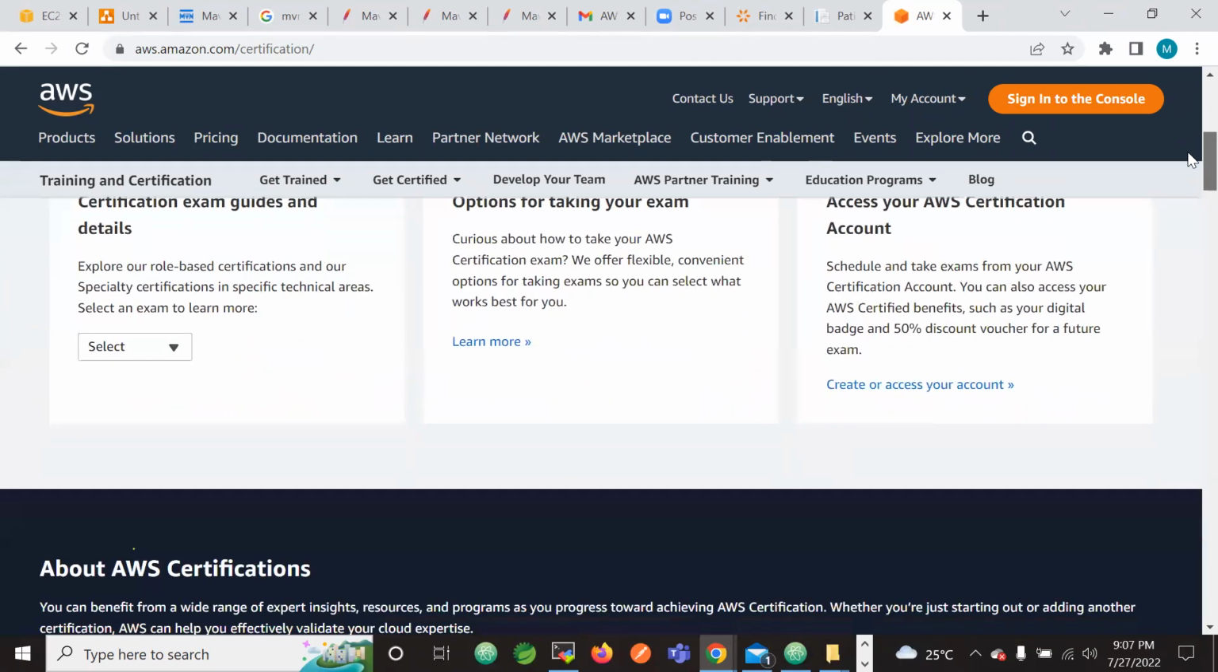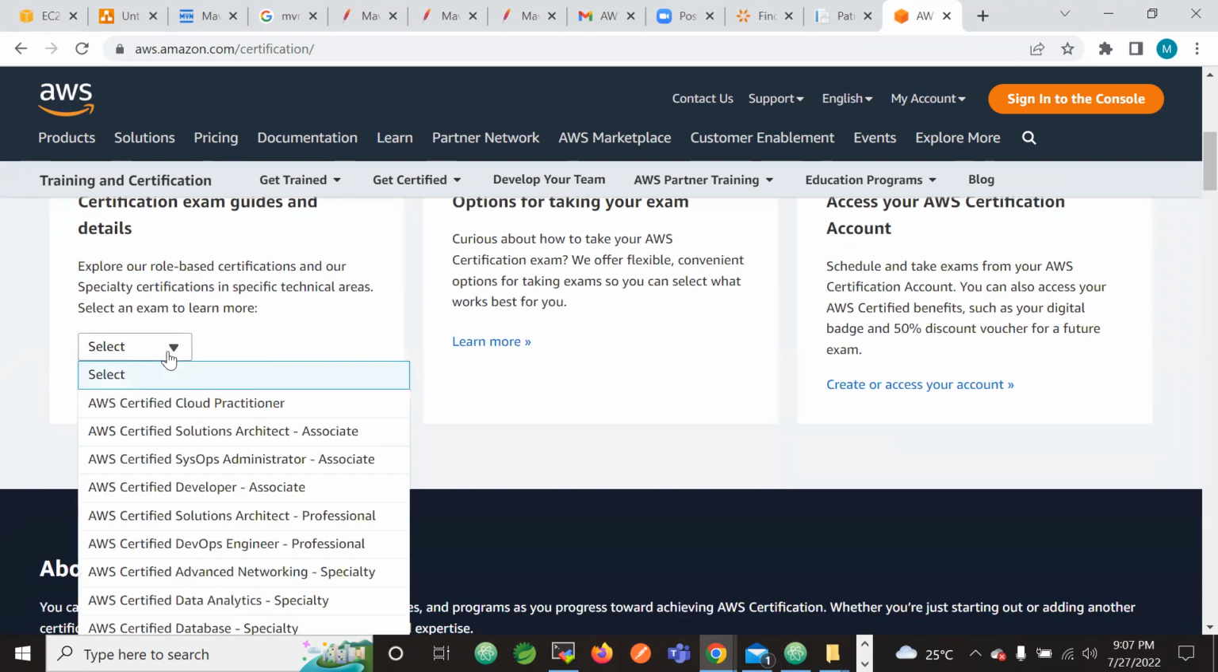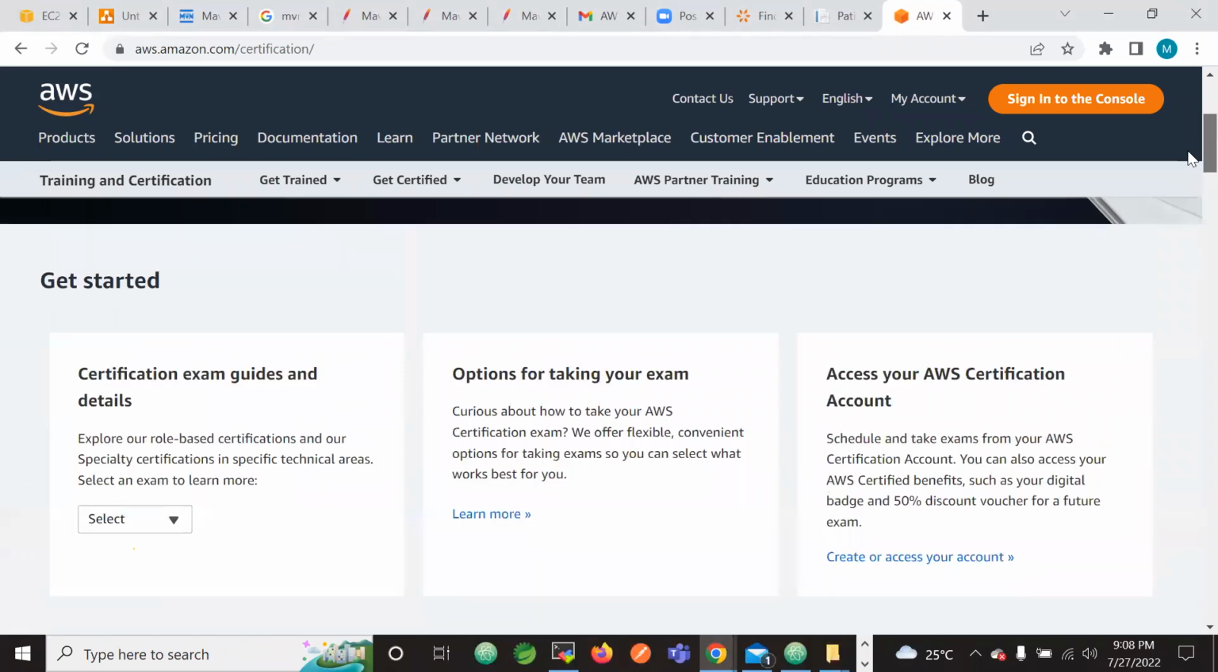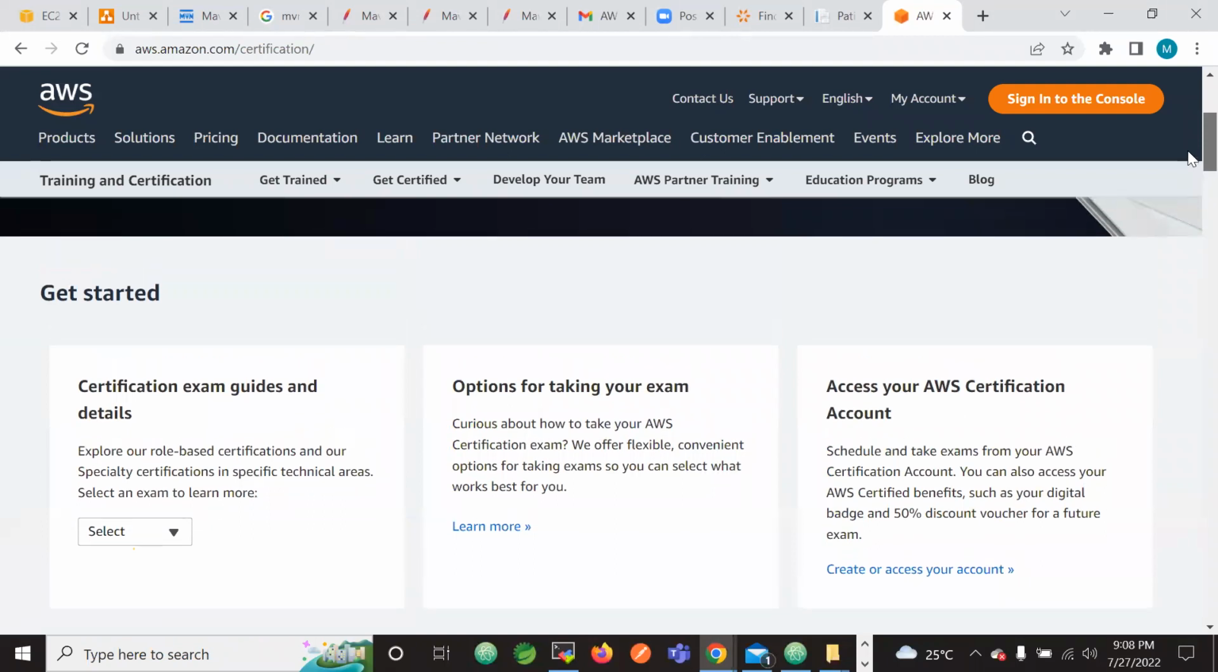I'll guide actually. There are a lot of examinations we have. Which examination we have to choose, I will guide in maybe the next sessions. Okay. What are the challenges in the AWS developer certification? The challenge is that it asks for programming experience. That is the only challenge.